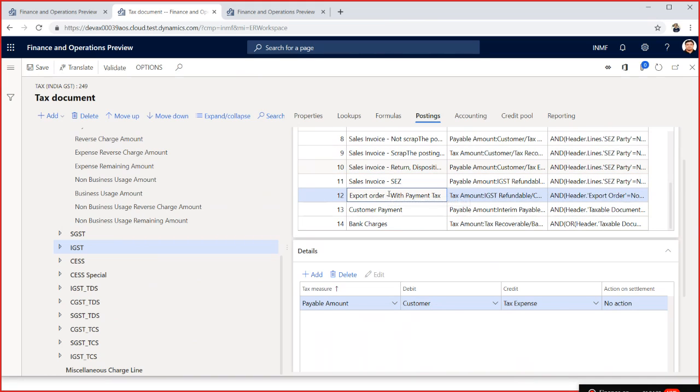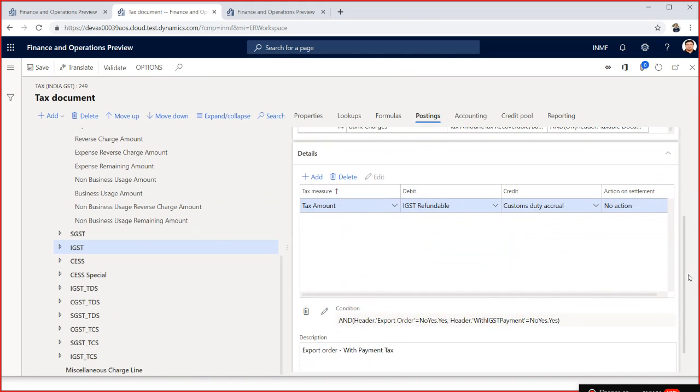So for export, if you define the export posting profile here, you can define the IGST, and you have to put a condition here: the export order is yes, with IGST payment is yes. If both are yes, then the system will calculate the tax and post into a refundable account and credit to an accrual account.